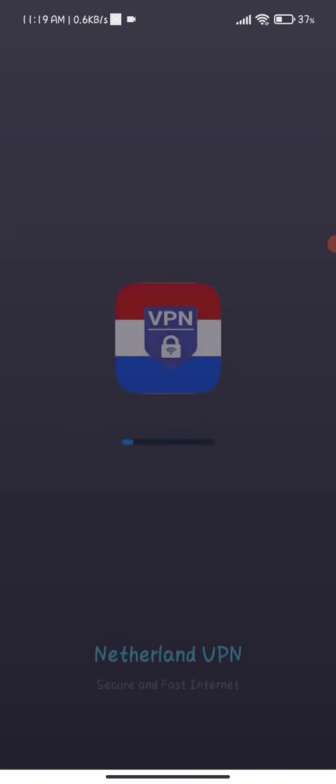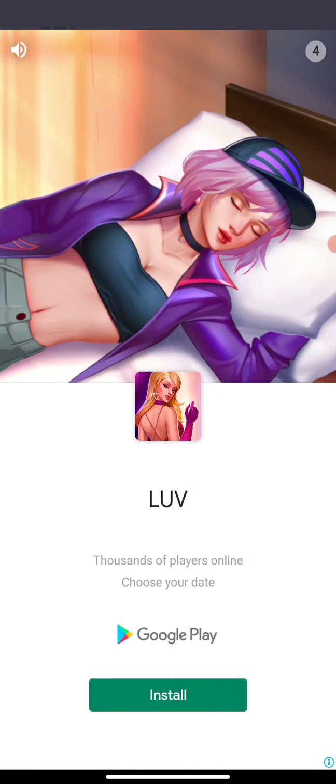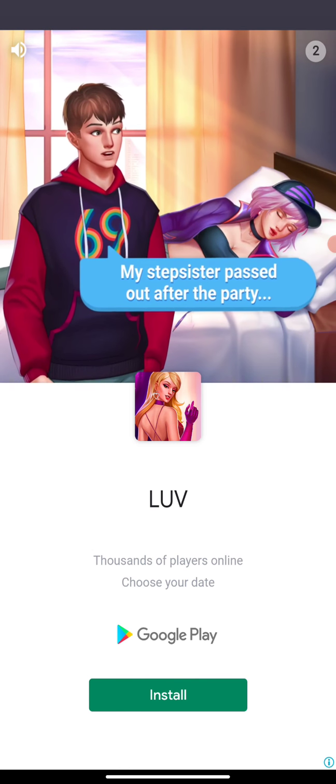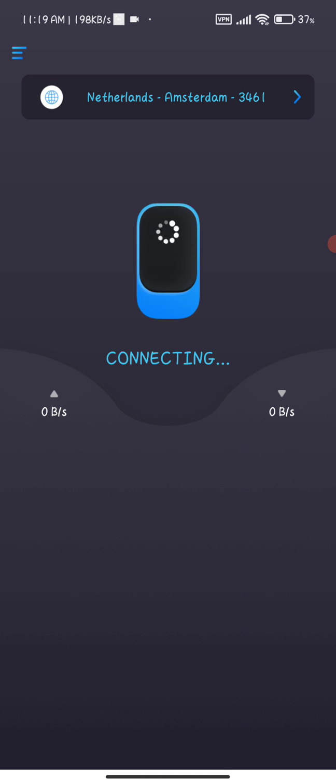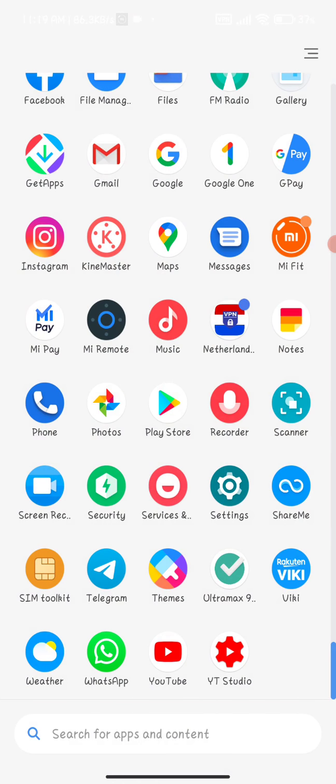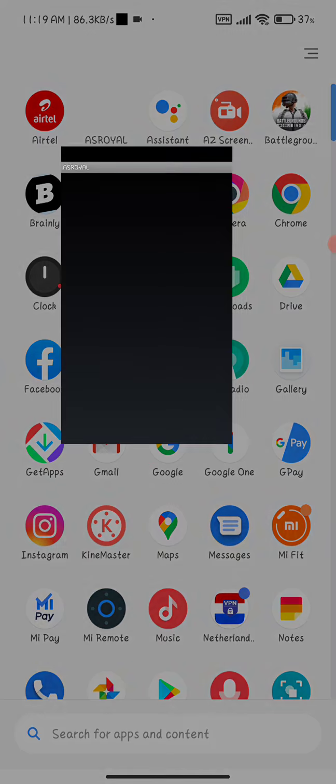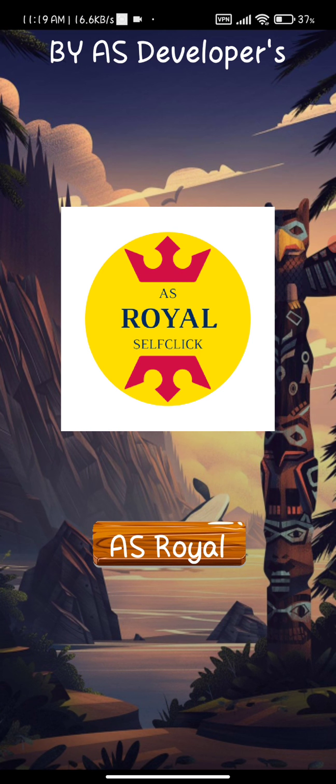Where's the VPN? There's the VPN, and I'm going to connect from the Netherlands. You can choose USA, Canada, UK and many other countries. Now just click OK, and I'm connected from Netherlands, Amsterdam. You can choose any country with high CPM. Let me get connected to the Netherlands, and it's connected. Now I have to open my application AS Royal and wait for the splash screen to finish.